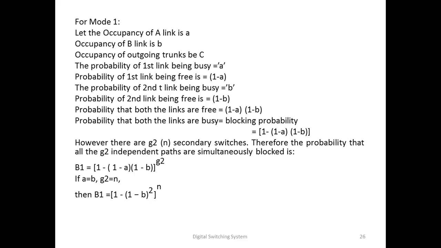However, there are G2, that is n secondary switches, therefore the probability that all the G2 independent paths are simultaneously blocked is B1 equal to [1 minus (1 minus A)(1 minus B)] raised to G2. If A equal to B and G2 is equal to n, then B1 is equal to [1 minus (1 minus B) square] raised to n.